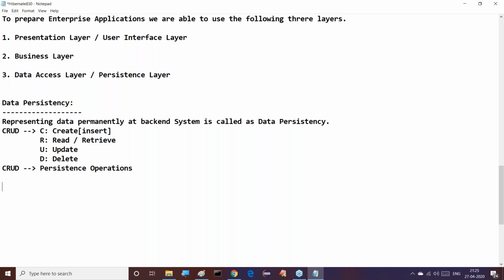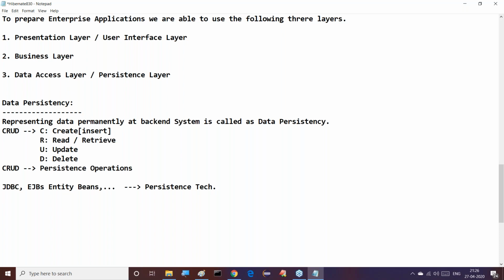Next, to perform these CRUD operations, or to achieve this data persistency, we are going to use a set of technologies. They could be JDBC, maybe EJBs, entity based, and so on. A number of technologies are available. All these technologies are called persistence technologies. Simple definitions here.